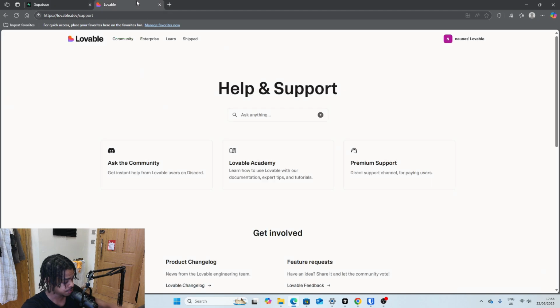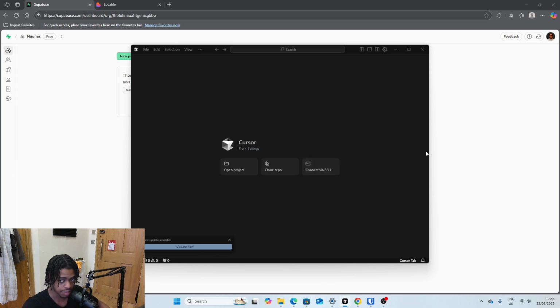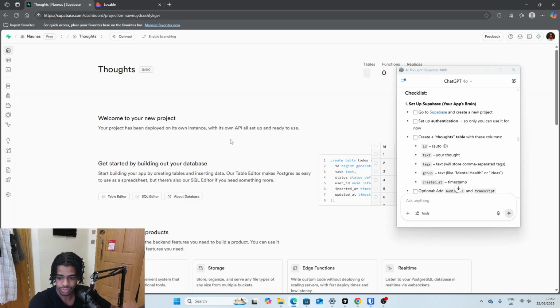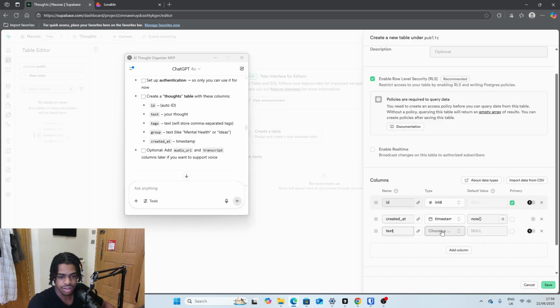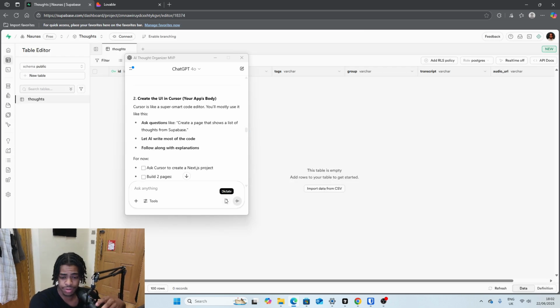Okay, so now that I've made the accounts I needed to make, I made the Supabase account, a Lovable account, a Cursor account, and I have my ChatGPT. I'm going to create the tables like it mentioned I was meant to. So I've got thoughts. And what I like to do is just go step by step like it said. So yeah, I'll just put these in real quick. Okay, so now that I've done that, I'll go into the next step, which should just be, like it says here, create the UI in Cursor.